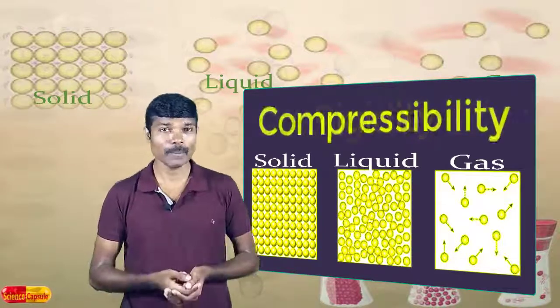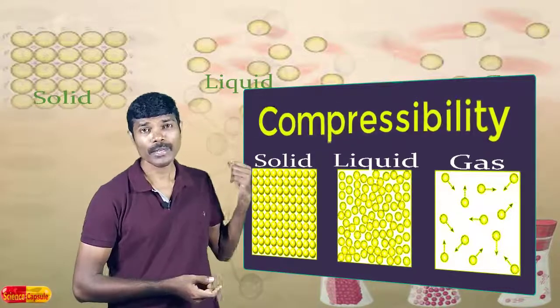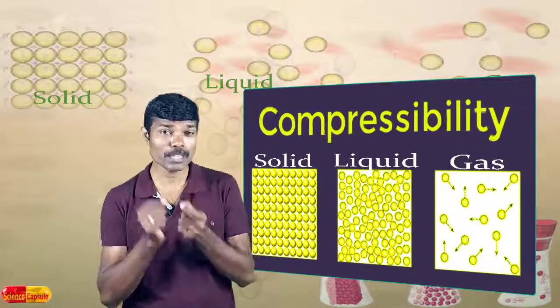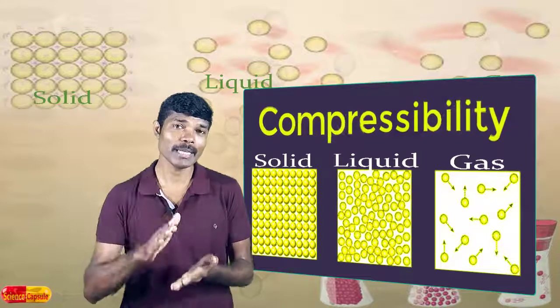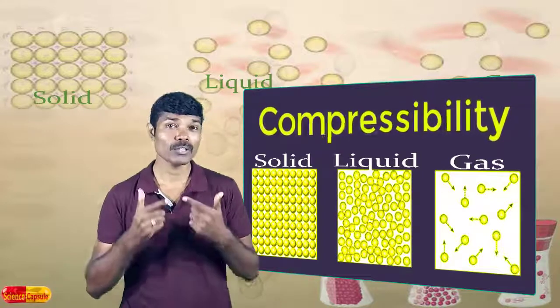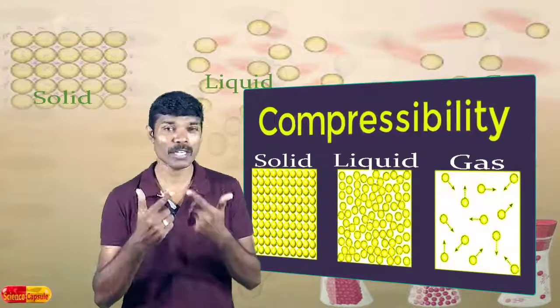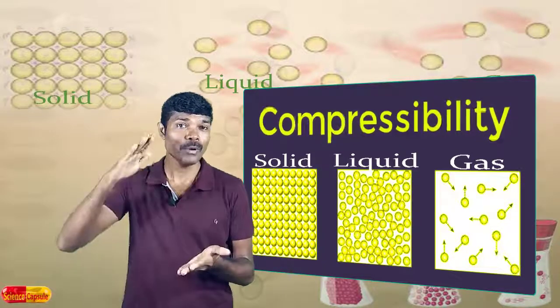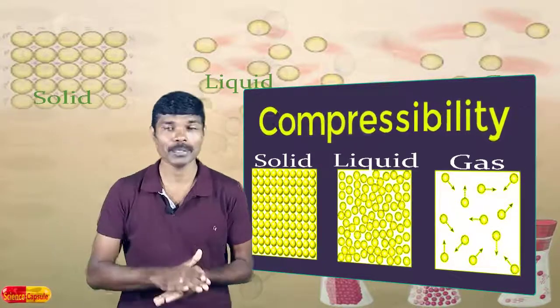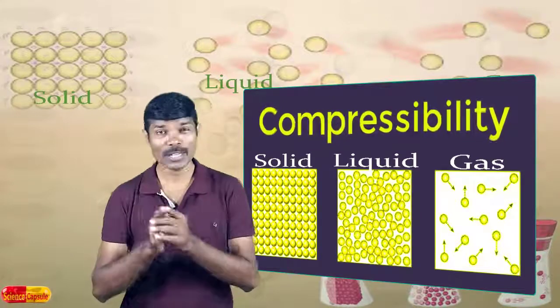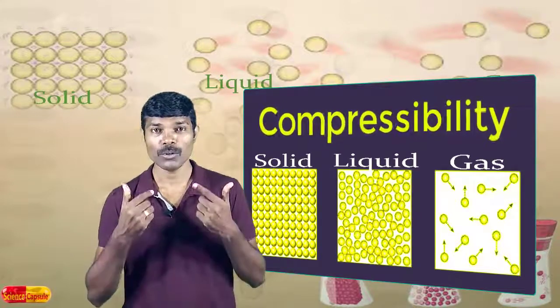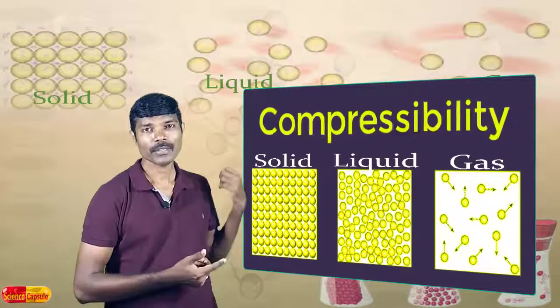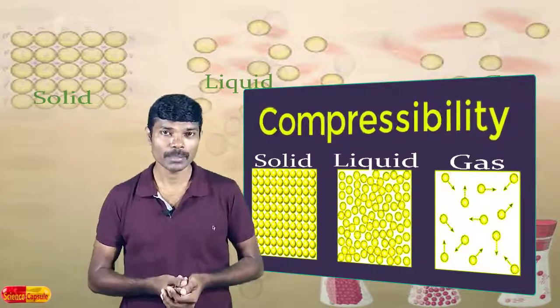Let us see compressibility. In the case of solids, the particles are at fixed positions. On applying external force, the particles do not move; they are not free to move from one place to another, right? So, they maintain their shape. So, solids are not compressible. Gas is the only state of matter which undergoes compression. Liquids and solids do not undergo compression.